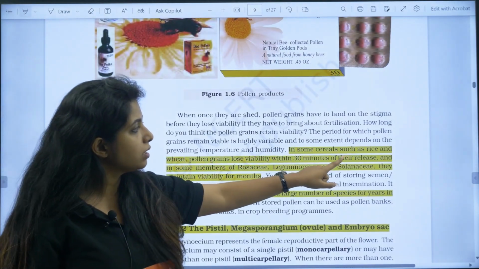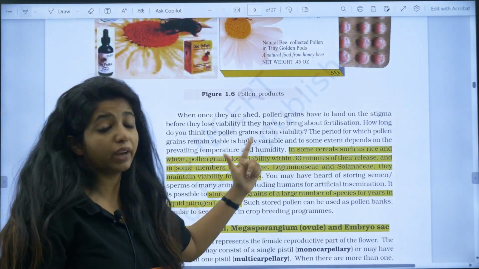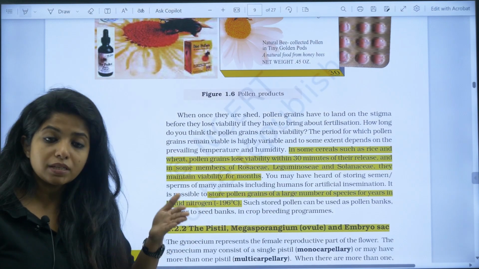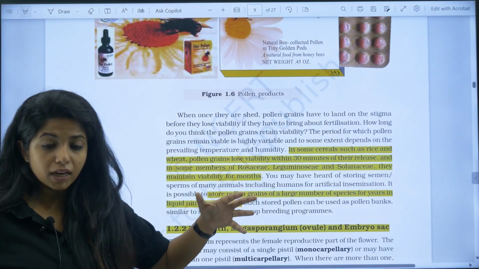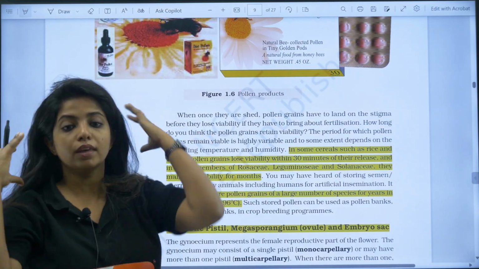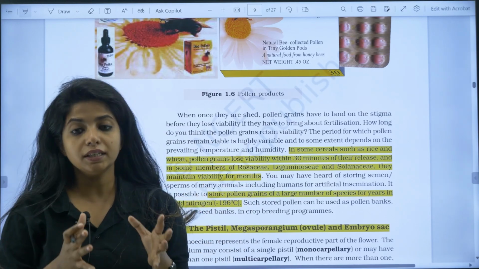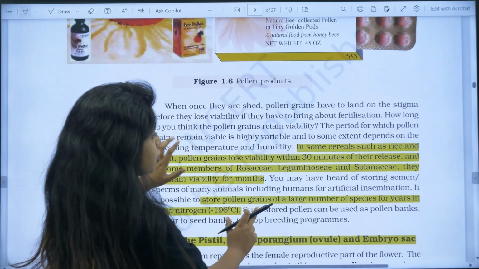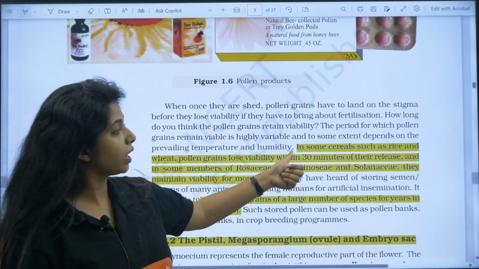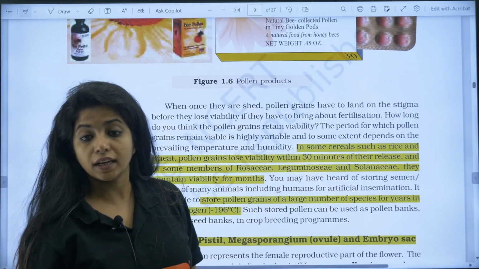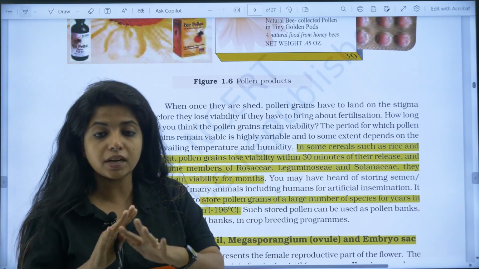Now, in some cereals such as rice and wheat, pollen grains lose viability. Here you are talking about the viability. In some, the viability lasts for a longer time, so it will be able to fertilize for a longer time. In some, viability is really less. In some cereals such as rice and wheat, the pollen grains lose viability within 30 minutes of their release. So it is only viable up to 30 minutes, after that it is gone.